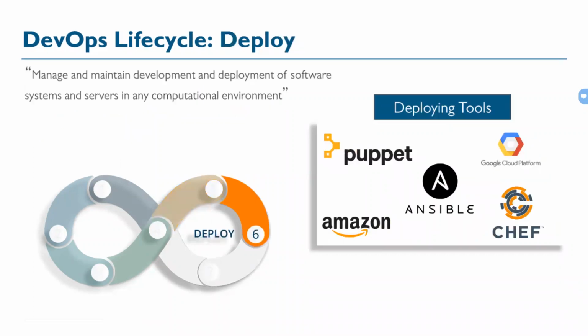Other than that, we'll be talking about the deployment part. For deployment, I'll be using Puppet and Ansible as tools, wherein we'll see what the push-based configuration is, what the pull-based configuration is, what the difference is between these two architectures, what manifests are, what a playbook is, and what the different modules are that we use in our playbook. We'll be understanding in very much detail how a playbook is written, and what the standalone commands in Ansible are. We'll see that part also.